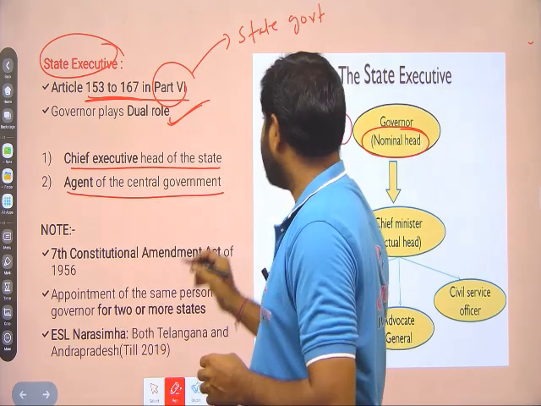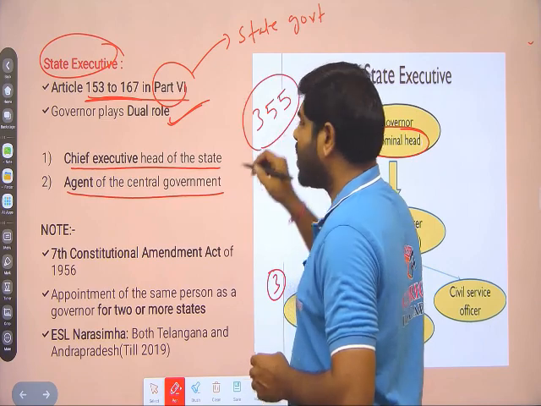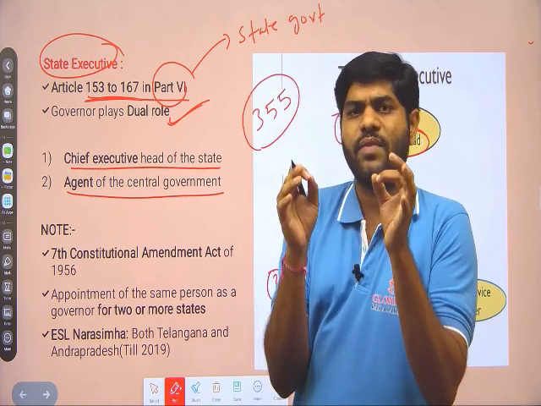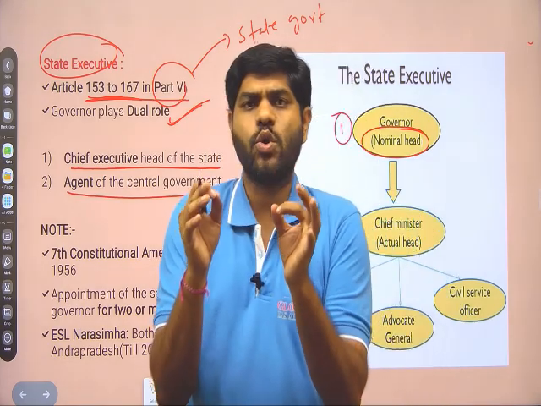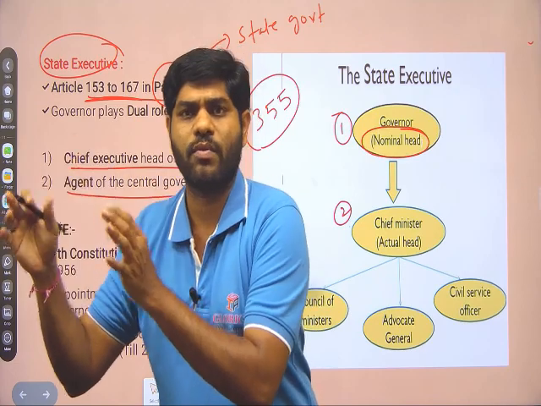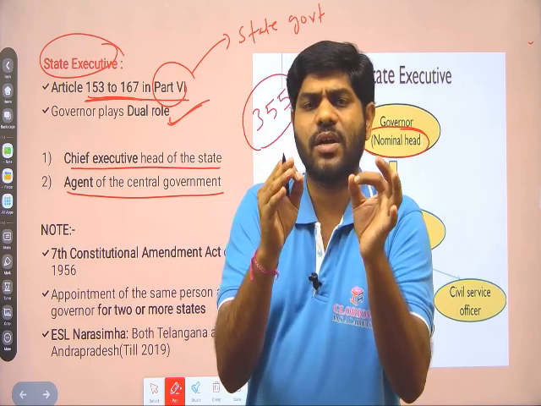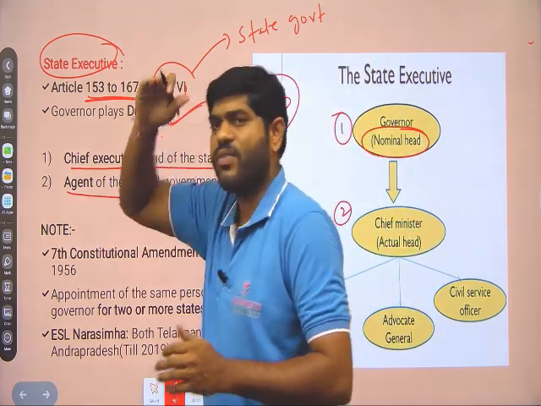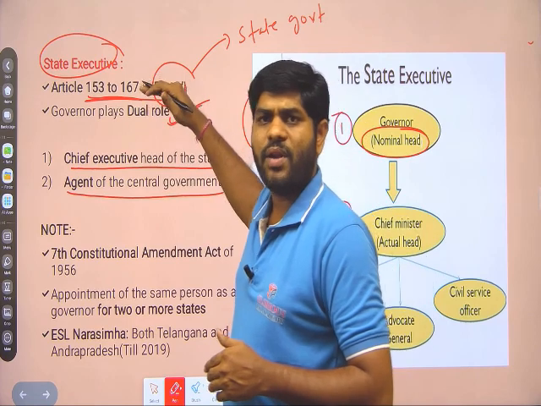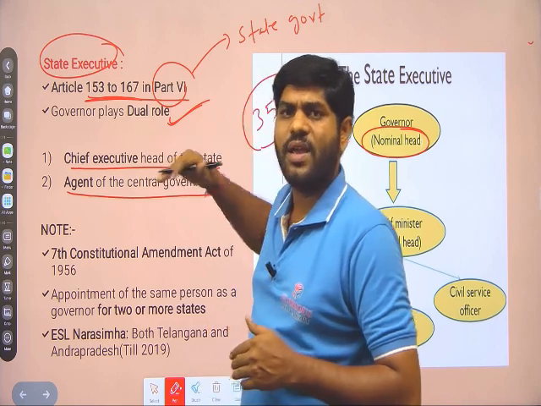Under Article 355, it is the primary duty of the central government to ensure every state government is carried on according to the constitutional provisions. So the central government will discharge that duty through the office of governor. Central government will appoint the governor in every state.